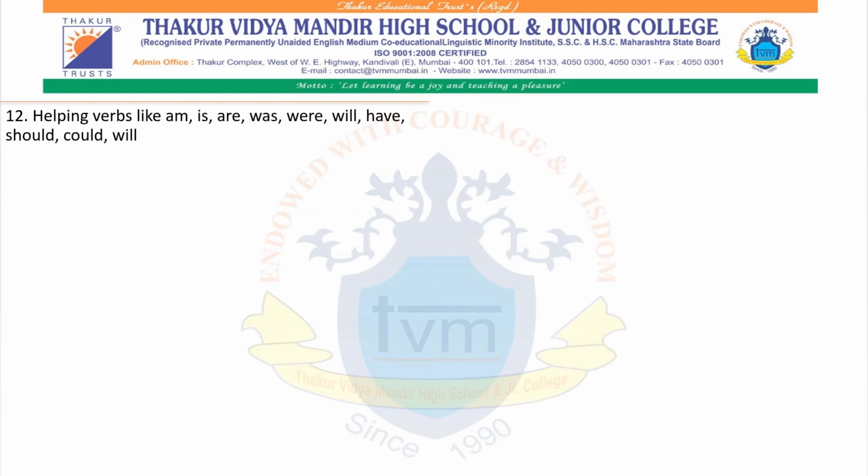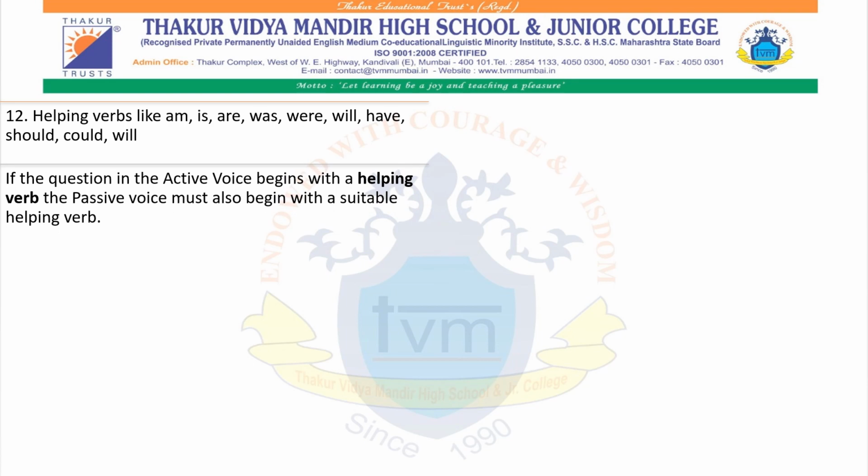Helping verbs. If the question in the active voice begins with a helping verb, the passive voice must also begin with a suitable helping verb. We have to take care of the type of sentence: if it is interrogative in active, the passive too should be interrogative.